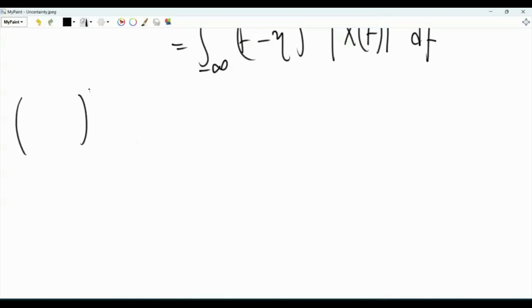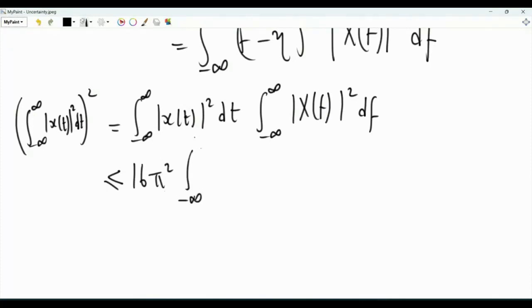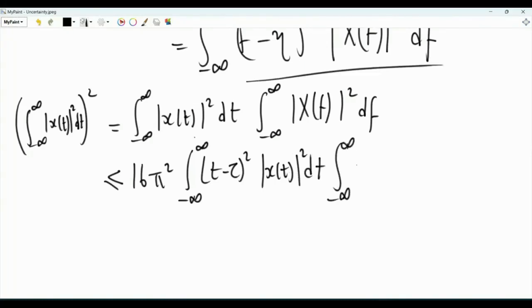What we currently have is that the square of the energy of the continuous time signal x of t can be written as one integral in the time domain, and then exploiting Parseval's relation, rather than having the square, I can just have the integration from minus infinity to infinity of the magnitude squared of big X of f. These two integrals are equal by Parseval's relation. This is less than or equal to 16 pi squared, then we have an integral from minus infinity to infinity of t minus tau squared, the magnitude of small x of t squared. And then we have another integral in the frequency domain, where the integrand is f minus eta squared, and then the magnitude squared of big X of f.